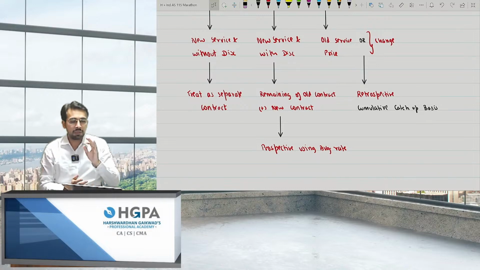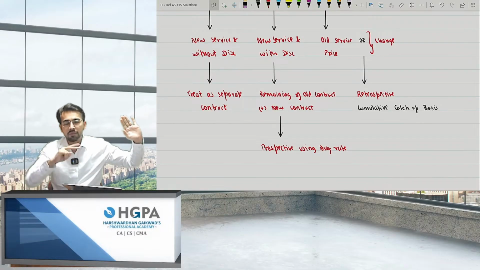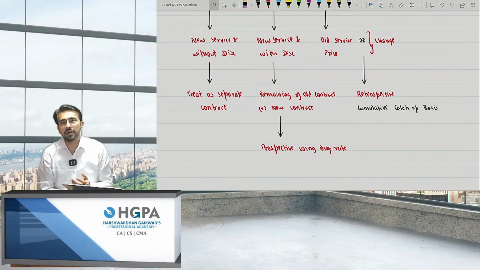That is prospective. But the important one is the third one. There is no new service. Only the old service was there, but you just made a modification at a discounted rate. At this point of time, you will consider this.